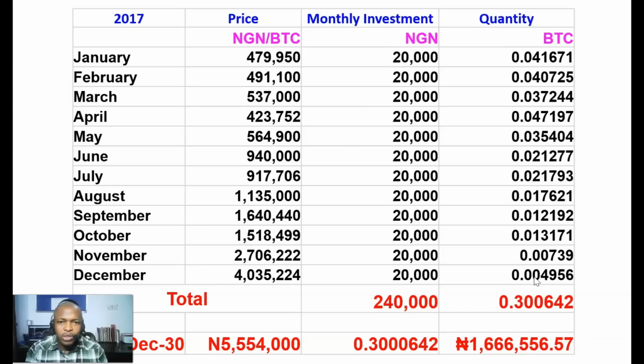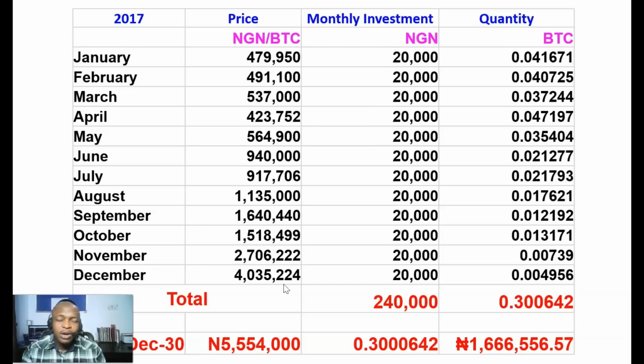Now let me show you a practical example of how that works if we were to invest 20,000 naira in Bitcoin from 2017 to 2020. Okay, so I've actually prepared a slide here to show you that. Now this is 2017 and this is the price of Bitcoin from January to December. This price is for the first week, say from the 1st to the 9th of January. I got these prices from Luno. So this is the price of Bitcoin in naira from January to December.